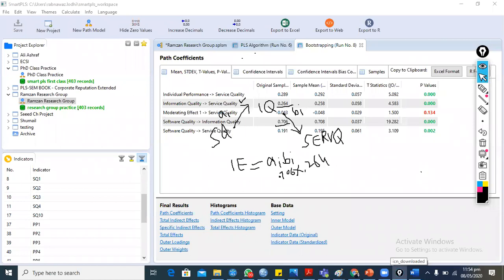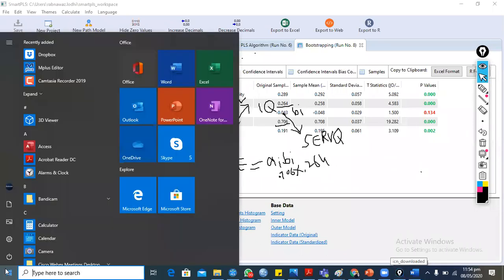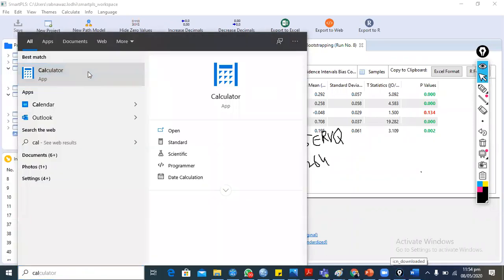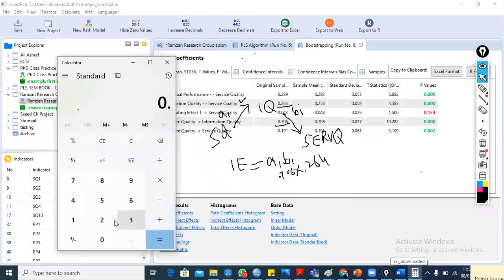And if we calculate this value, 0.264 multiplied by 0.706, we will have 0.19.